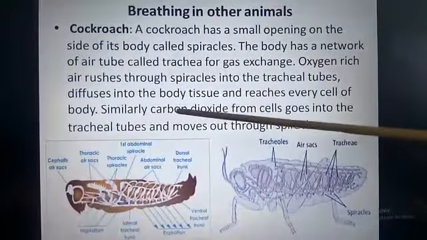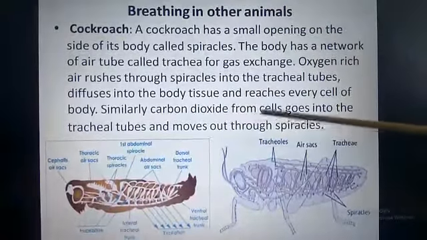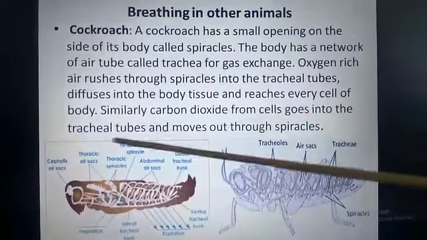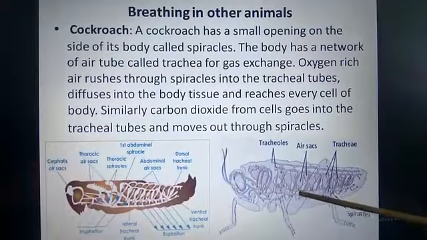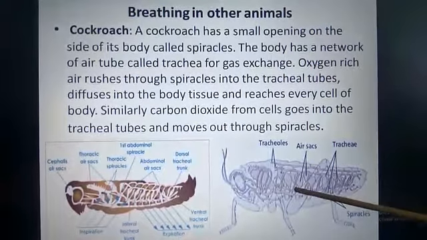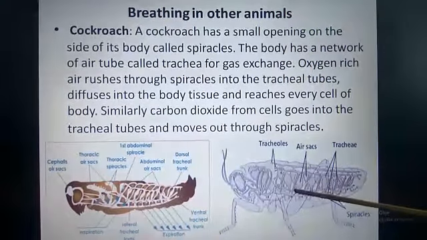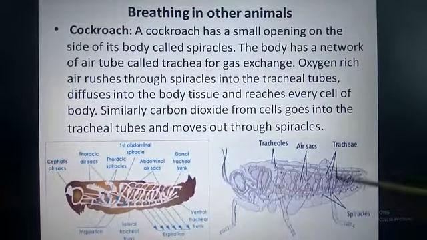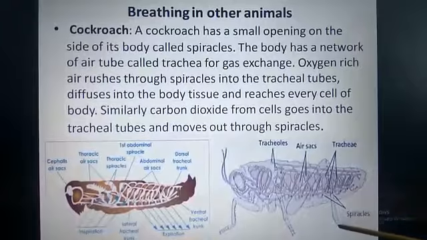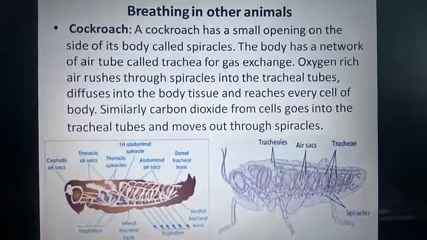Similarly, the carbon dioxide from cells goes into the tracheal tubes and moves out through spiracles.